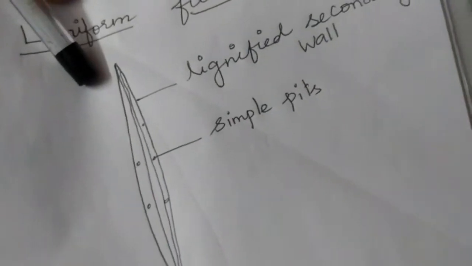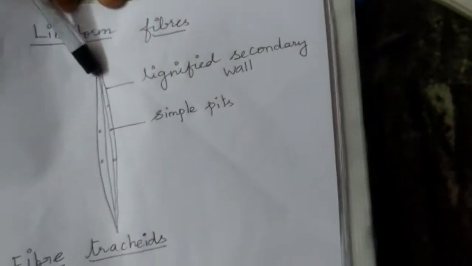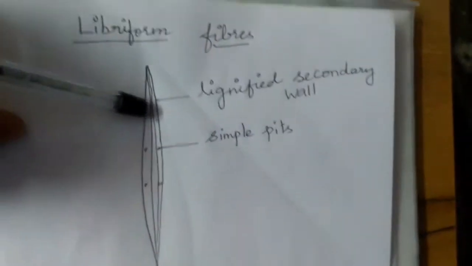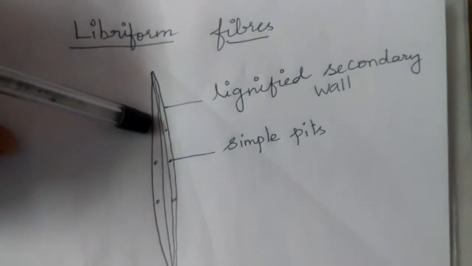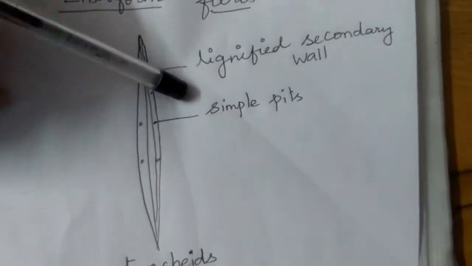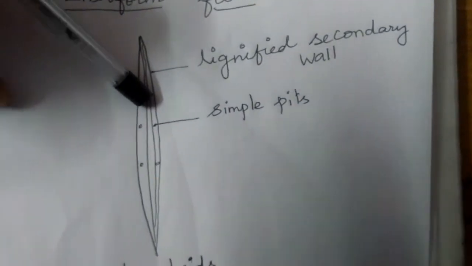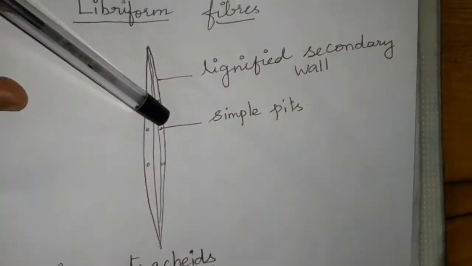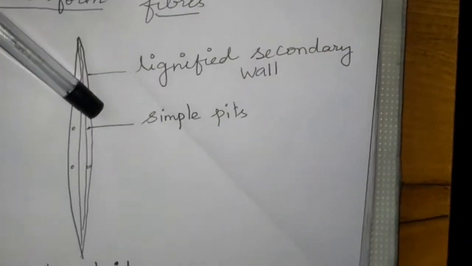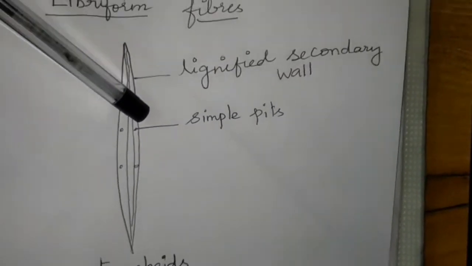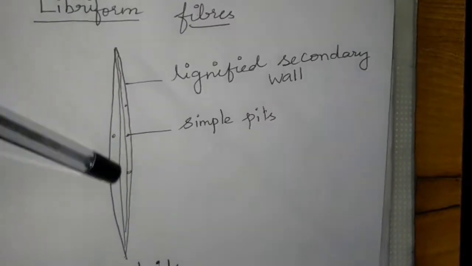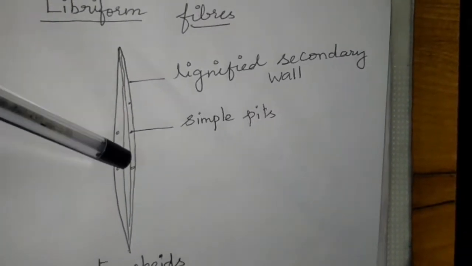So the libriform fibers have slightly thickened, slightly lignified secondary walls with simple pits. The pits are only simple in nature because they are not surrounded by any outer border. The fibers are long and have a narrow lumen.